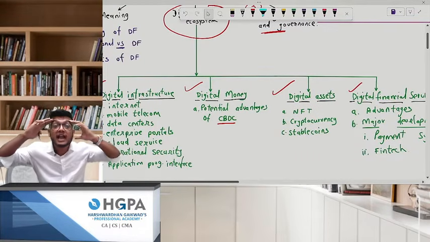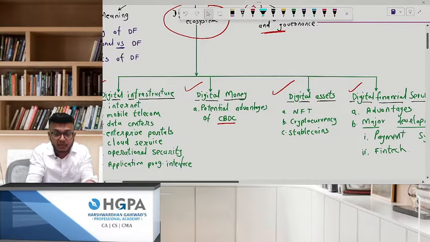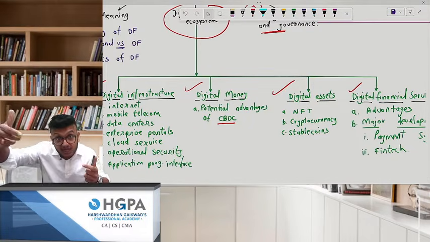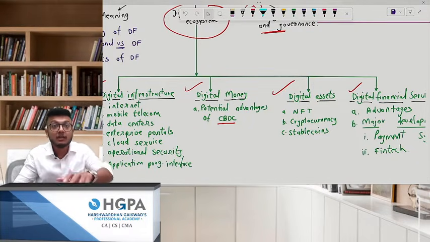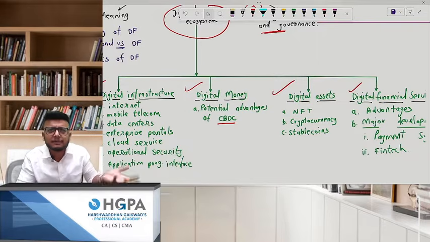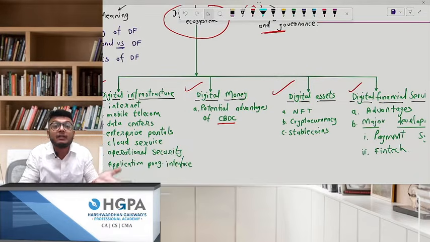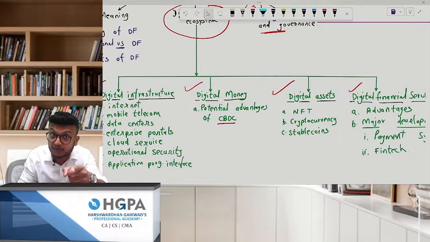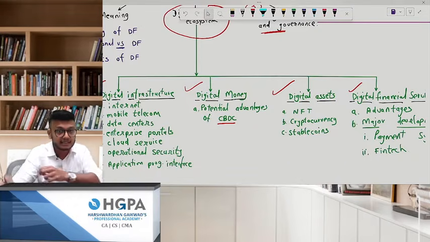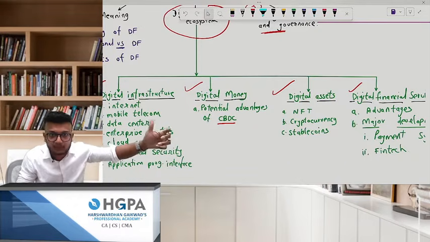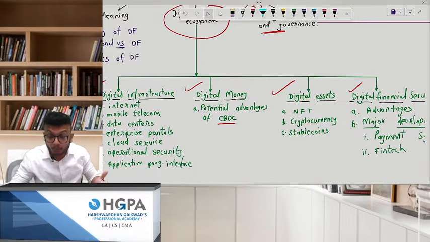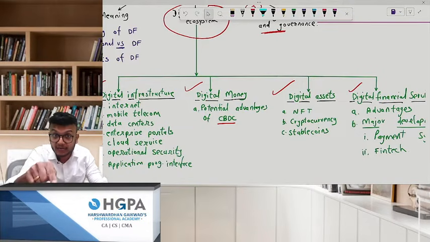Why am I telling you this? You need to understand where you are in the entire chapter and what question they are asking. Because see, the point is, the weightage is only 5%. What is going to happen? Remember that 5 marks are going to save your life. I'm telling you. Because see, there are very few theory chapters if you see the entire SFM. But this, for the new syllabus, it is very important.